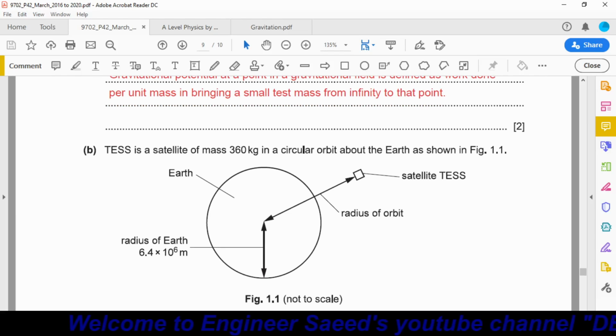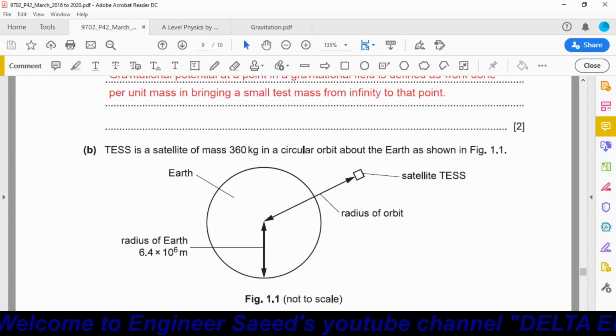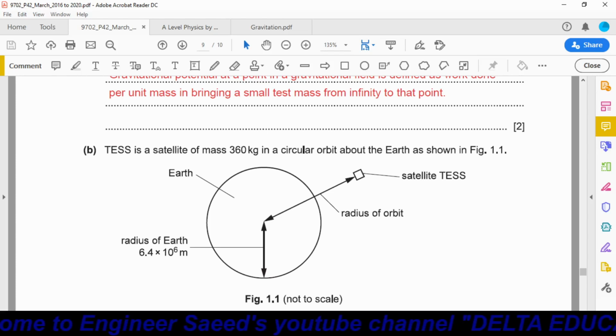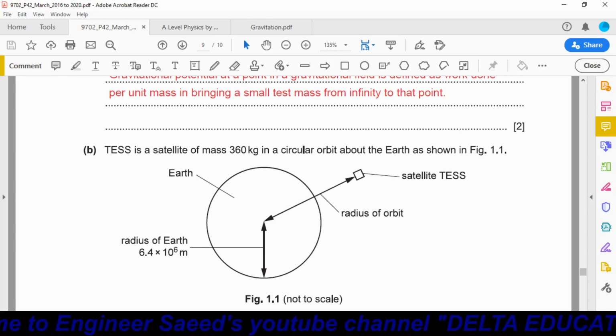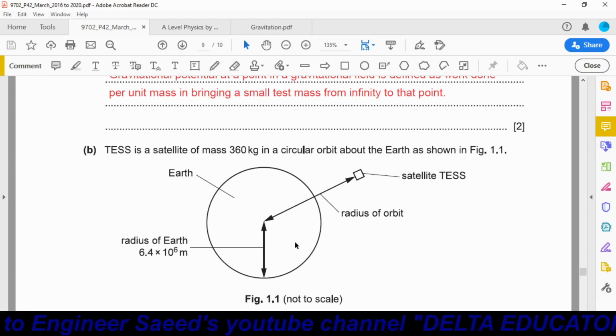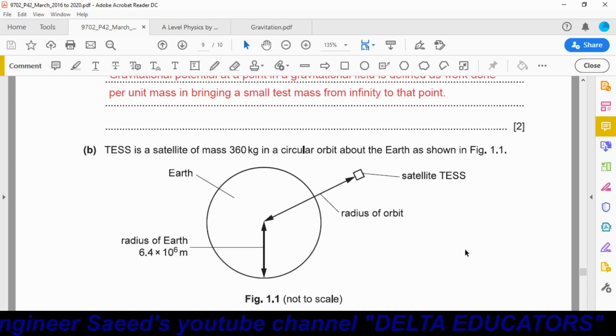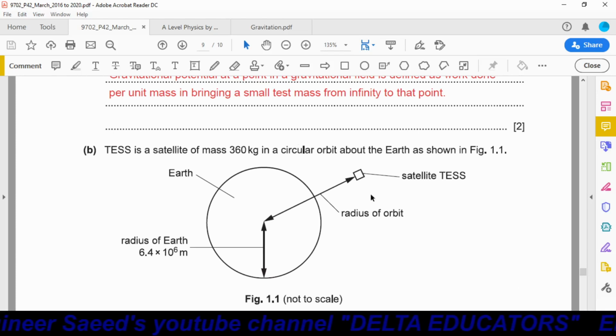Okay, next part B. TESS is a satellite of mass 360 kg in a circular orbit about the Earth as shown in figure 1.1. This is figure 1.1. This is Earth, this is the satellite, and this satellite is moving around this planet. It is moving around Earth.